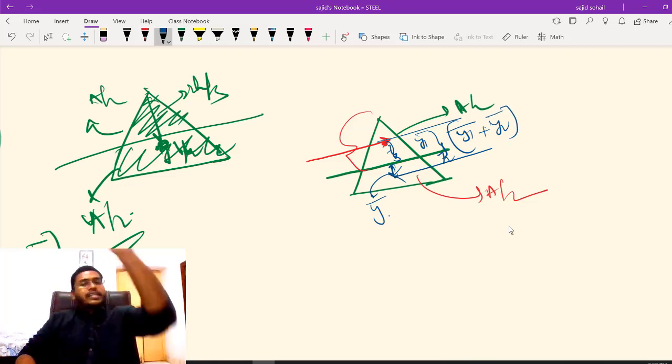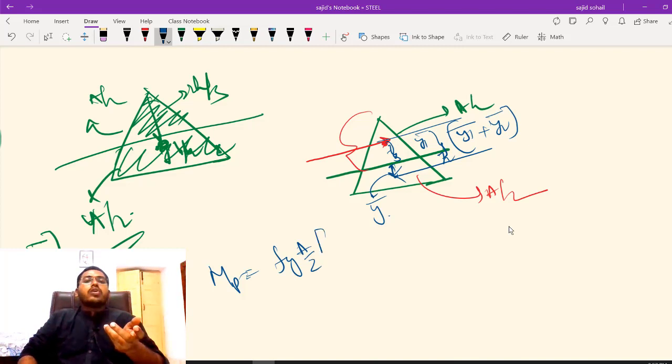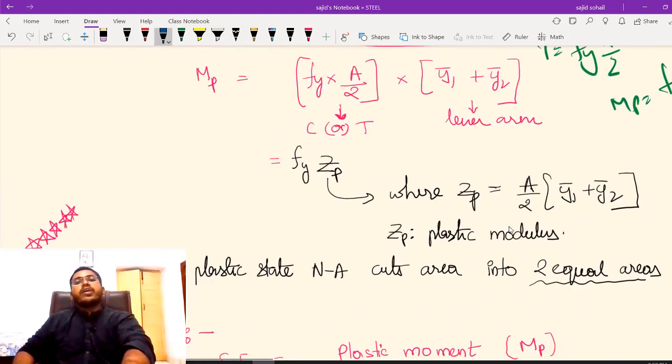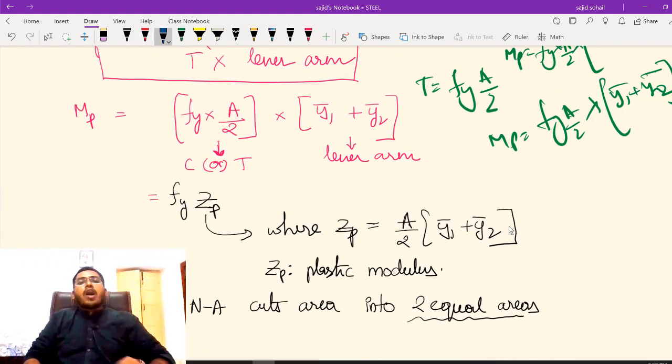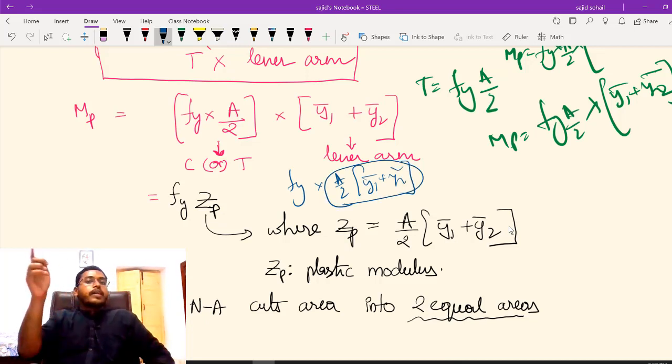So whatever the structure, my Mp is so simple. It is C into lever arm, you can directly write it as fy into A by 2 into y1 bar plus y2 bar. I hope it is very clear. So how can I write it? fy is common, take it out to the side, so I can write it as A by 2 into y1 bar plus y2 bar.